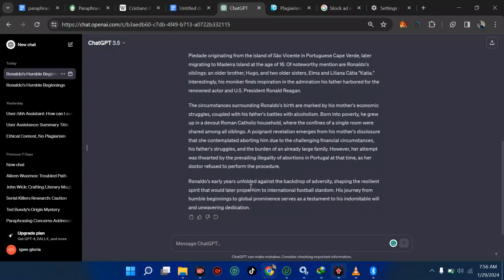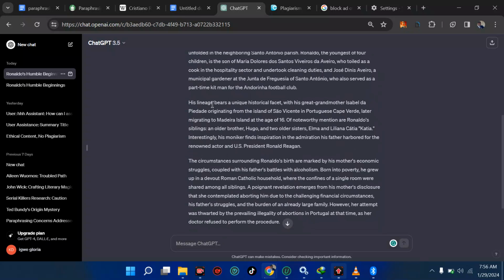His lineage bears a unique historical facet with his great-grandmother Isabel, should be a Portuguese descent, originating from the island of Vicente in Portuguese Cape Verde, later migrating to this. And all this you can see.